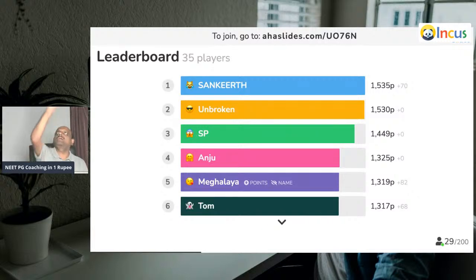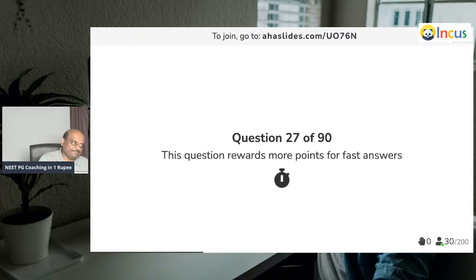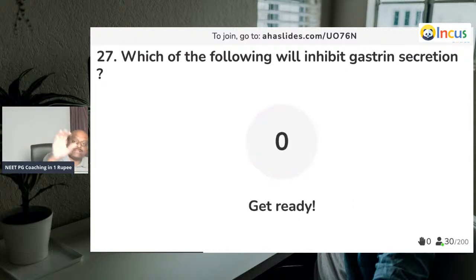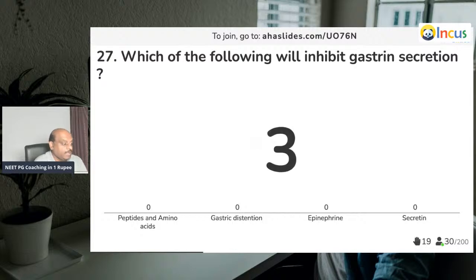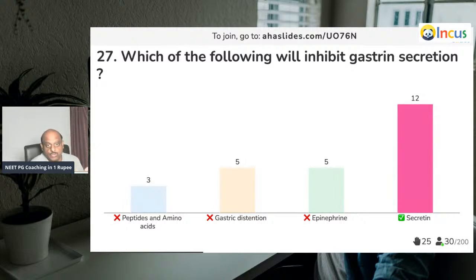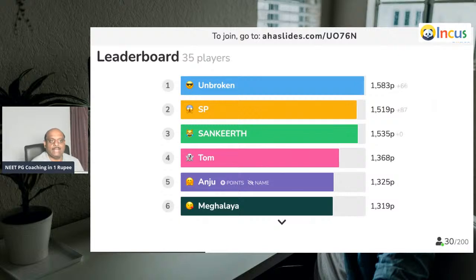Sankeet, Zoom comes onto the top. Very good, Sankeet. So question number 27. Which of the following inhibits gastrin secretion? Who prevents the secretion of gastrin? Come on, punch your answers. Very important, because peptic ulcer disease is one of the important areas. So it is secretin that you need to basically remember.